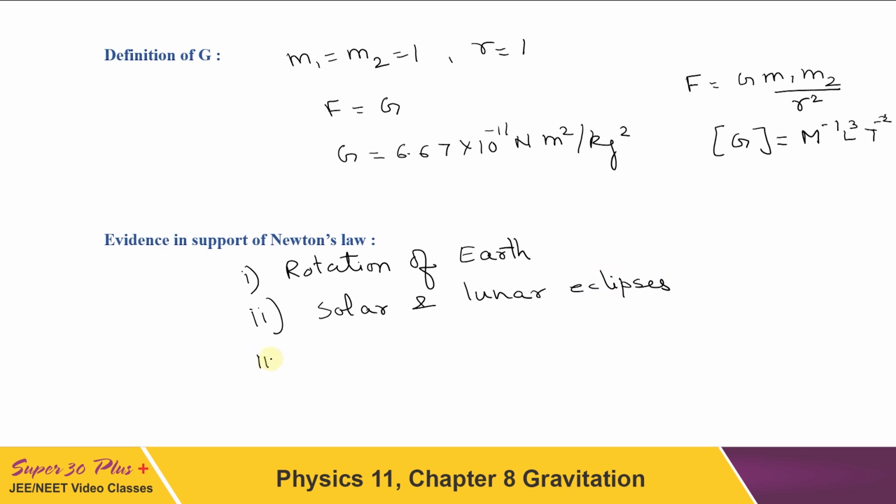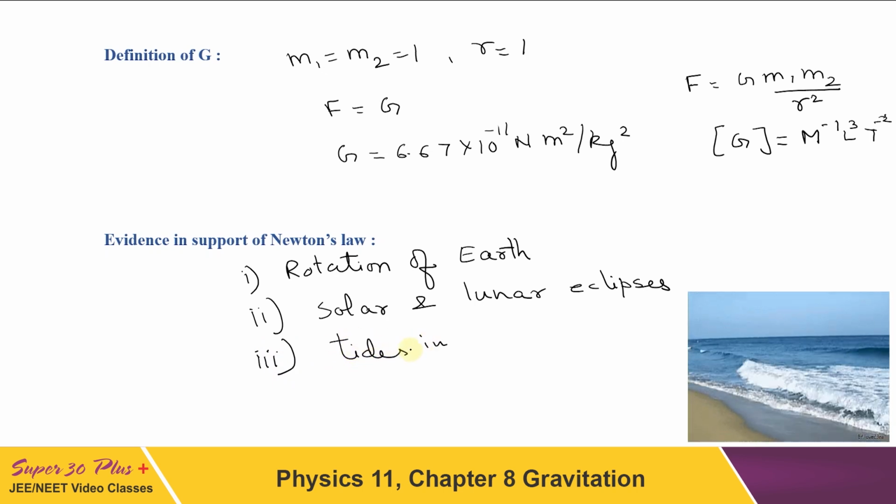The third evidence that we can give is that the formation of tides in the ocean is due to the force of attraction between the moon and ocean water. So this is the formation of tides in the ocean.